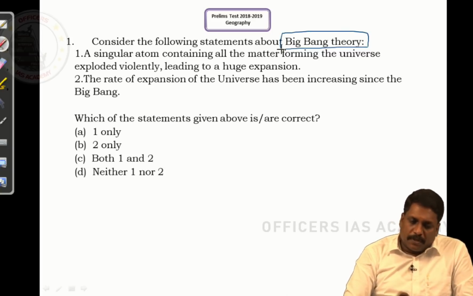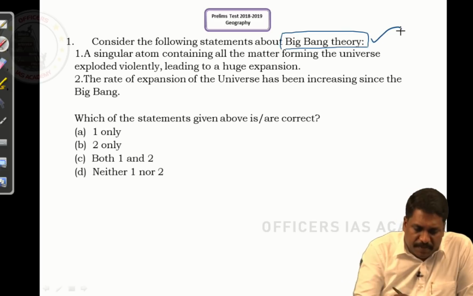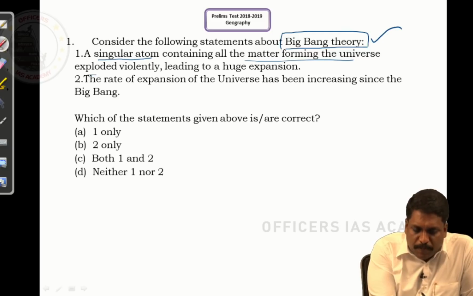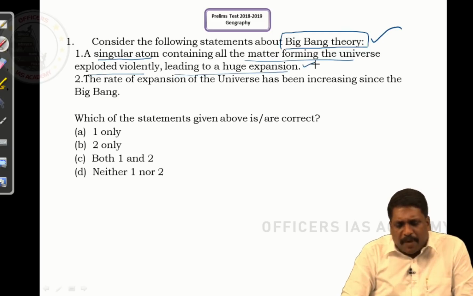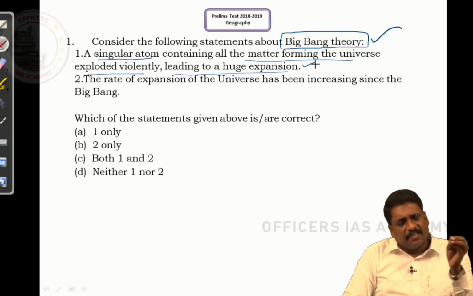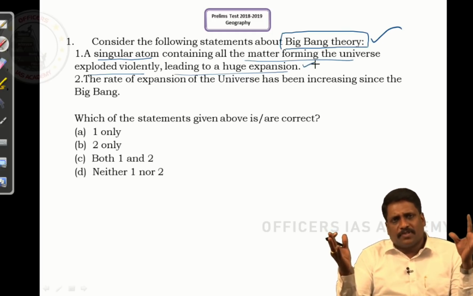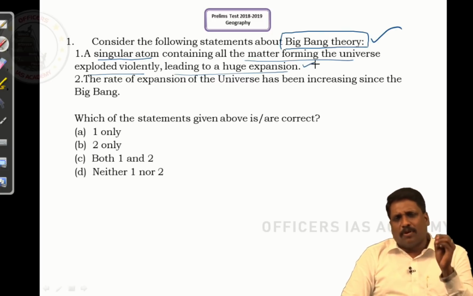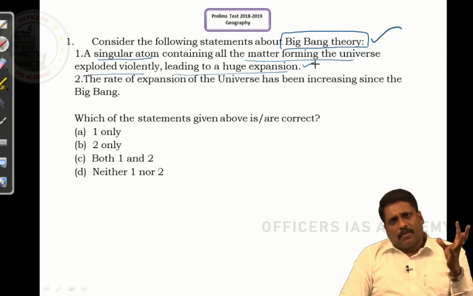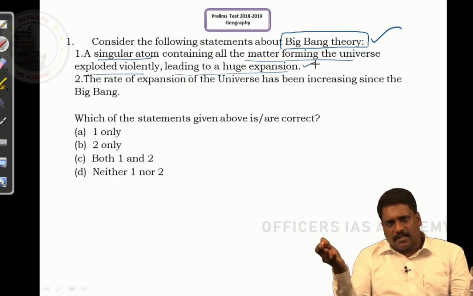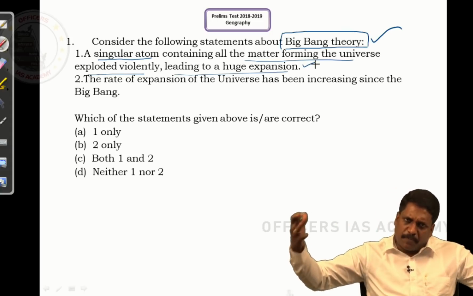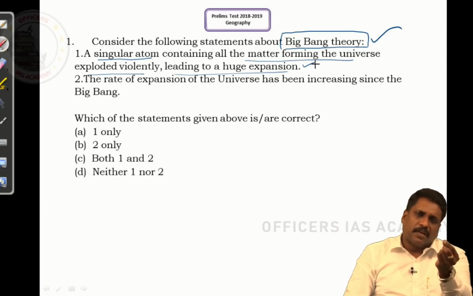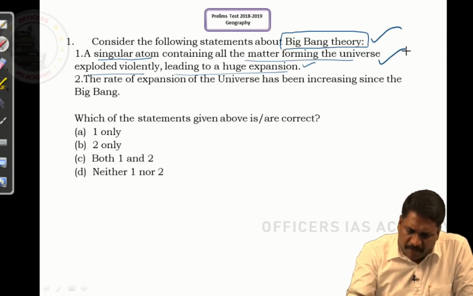Statement 1 says, a singular atom containing all matter forming the universe exploded violently, leading to a huge expansion. When I talk about the Big Bang theory, today I have a very large universe, but the belief is that this universe started from an atom-sized, very small particle. It exploded so violently that it is still expanding, but the rate of expansion has decreased. Slowly, steadily, I have an expanding universe. According to the Big Bang theory, today's universe started with a single atom. It means statement 1 is perfectly right.